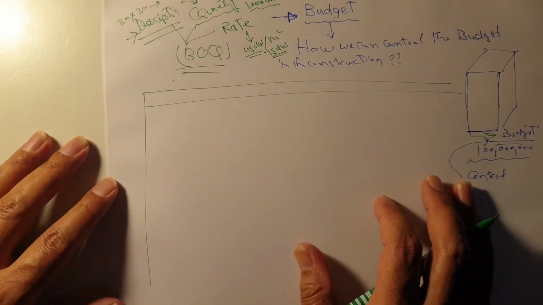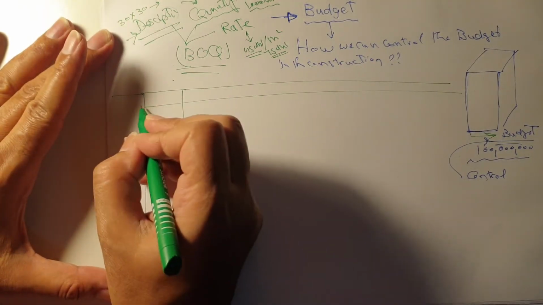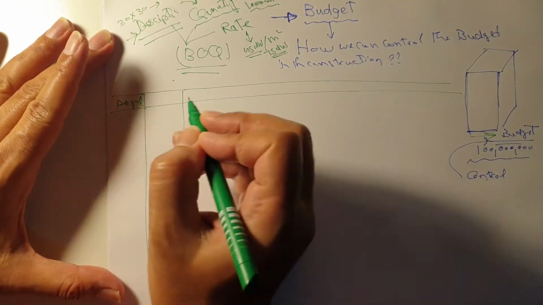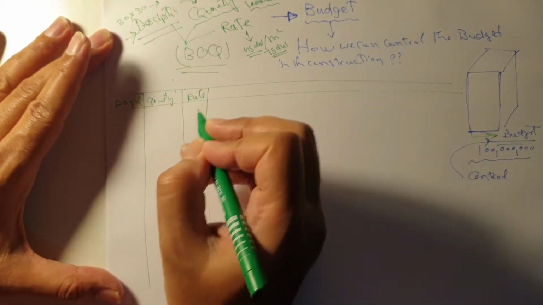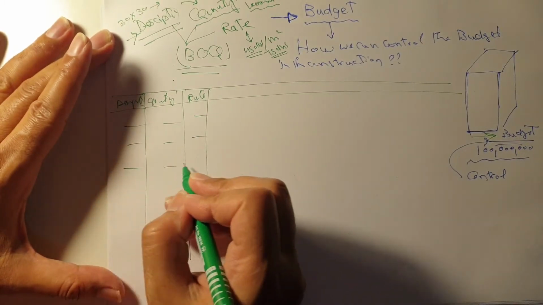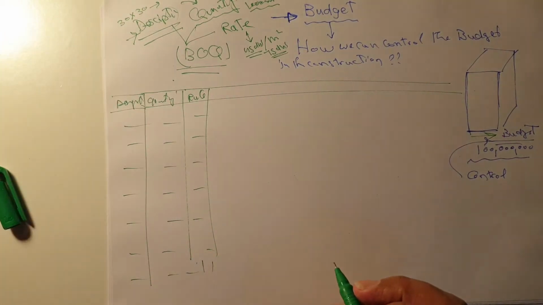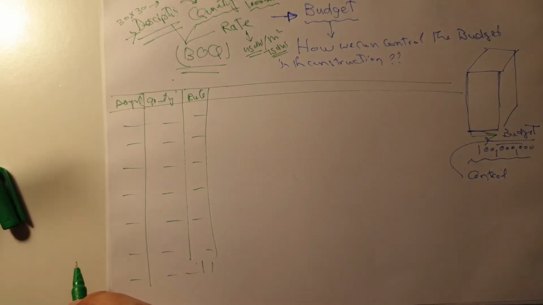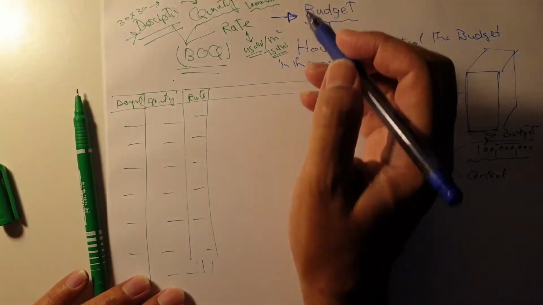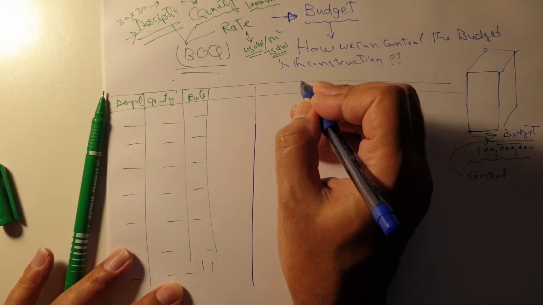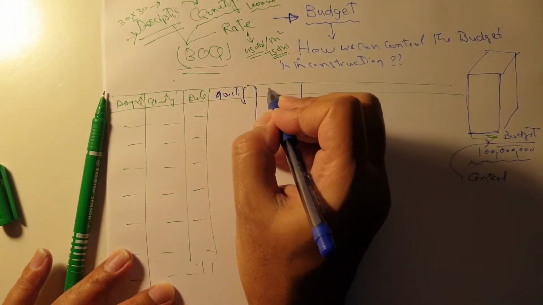So as per the BOQ, like I said now, we have the description for the item, the quantity, and also the rate. These three things you can take directly from the BOQ for your project. Now, what is the role and what is the target of the budget, and what do we have to do in the budget? First of all, in the budget I also have two columns, same as this one, quantity and also the rate.